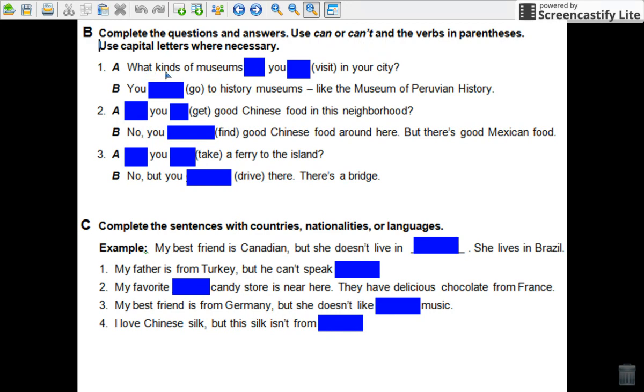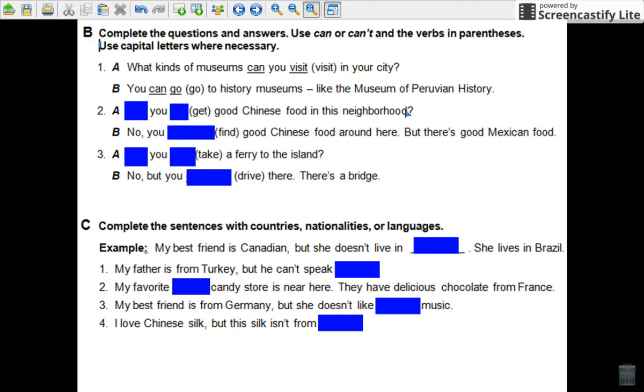And here, what kinds of museums in your city? So we have a question. So we start the question with can. And the next one, we are going to use the verb in its base form without to. Okay? So, what kinds of museums can you visit in your city? You can go to the History Museum. Okay?